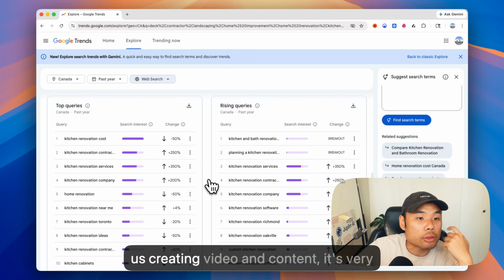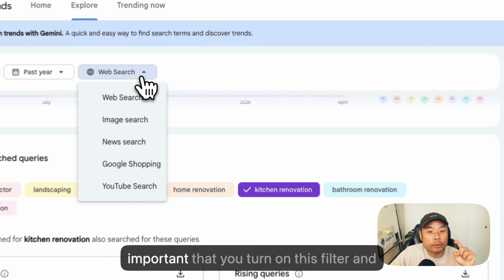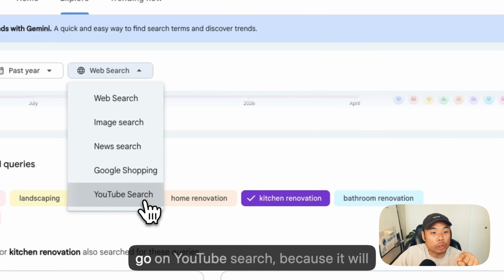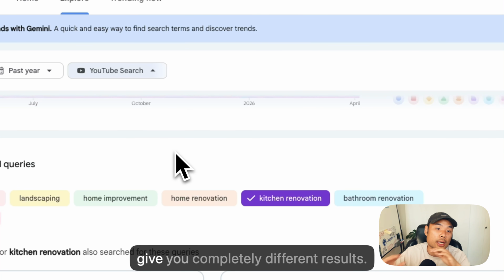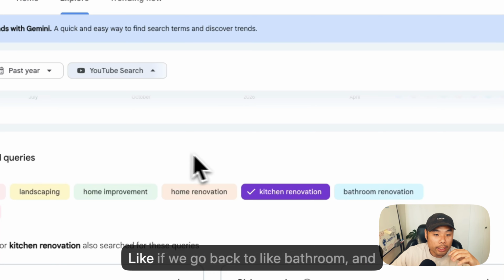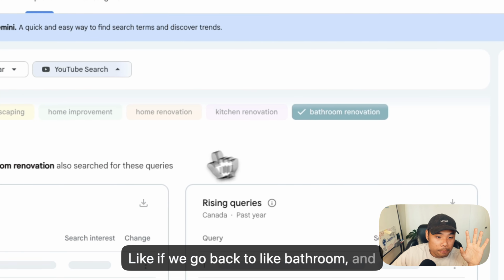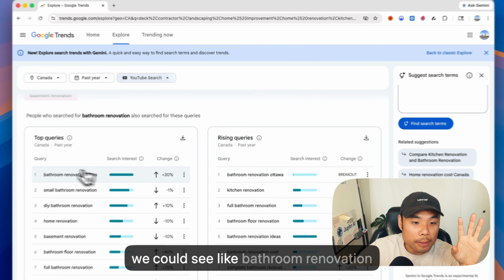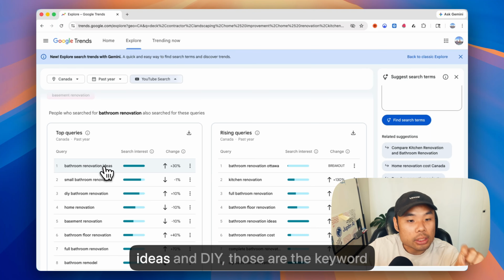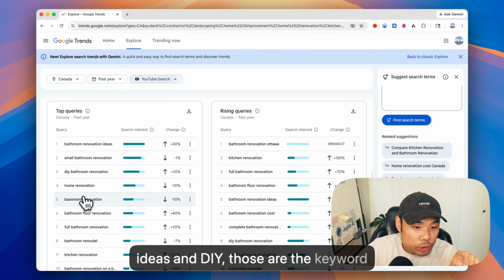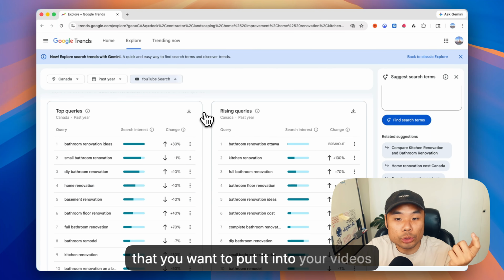And for us creating video and content, it's very important that you turn on this filter and go on YouTube search because it will give you completely different results. Like if we go back to bathroom, we could see bathroom renovation ideas and DIY. Those are the keywords that you want to put into your videos.